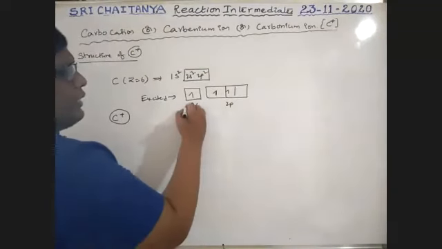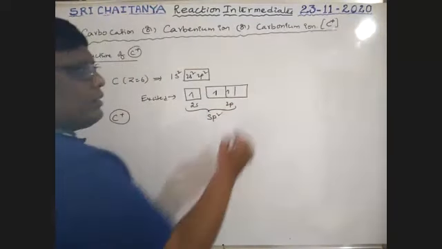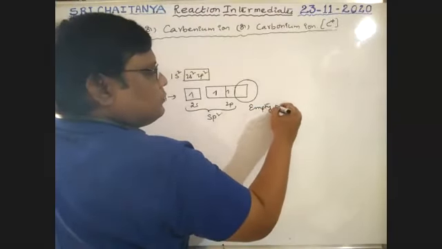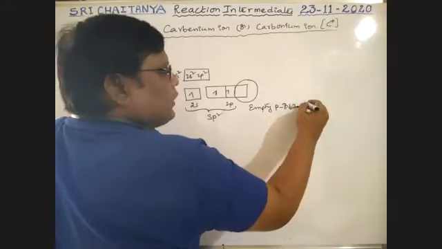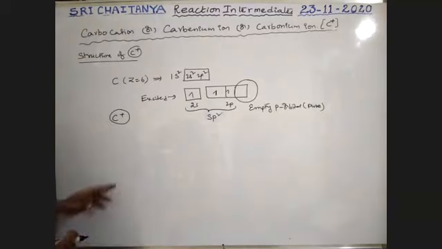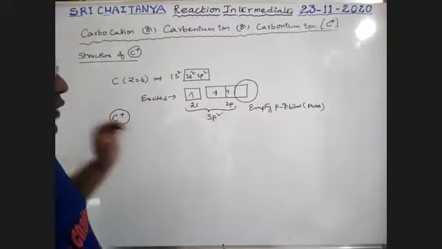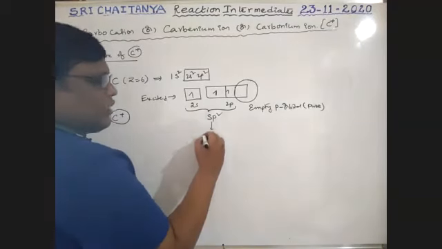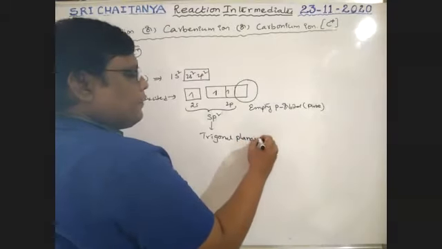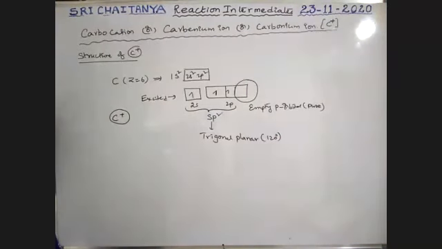Now it is involved in sp2 hybridization with 1 empty orbital, a pure p orbital. So now carbon is in sp2 hybridization in carbocation. Whenever sp2 hybridization is there, the shape is trigonal planar with bond angle 120 degrees.